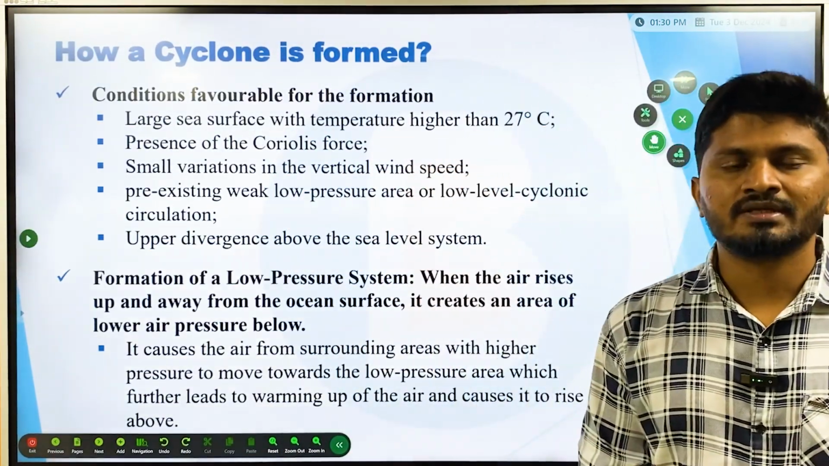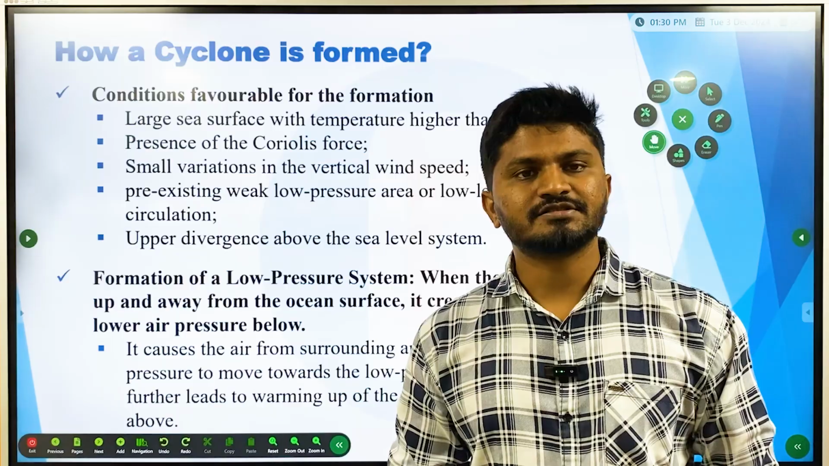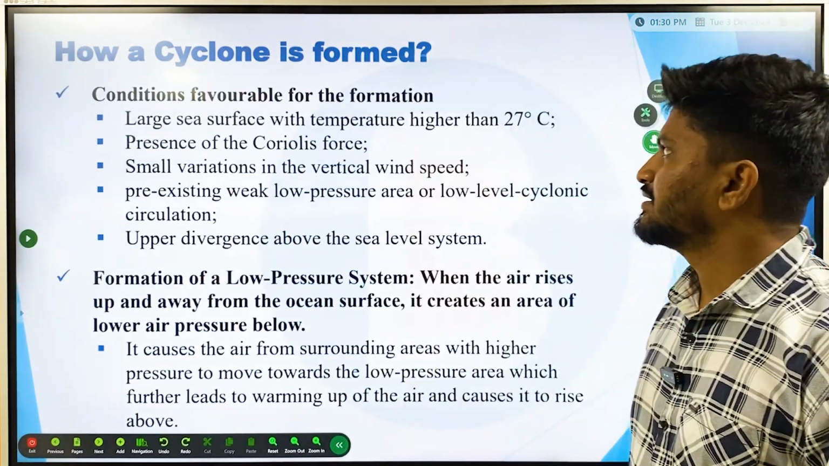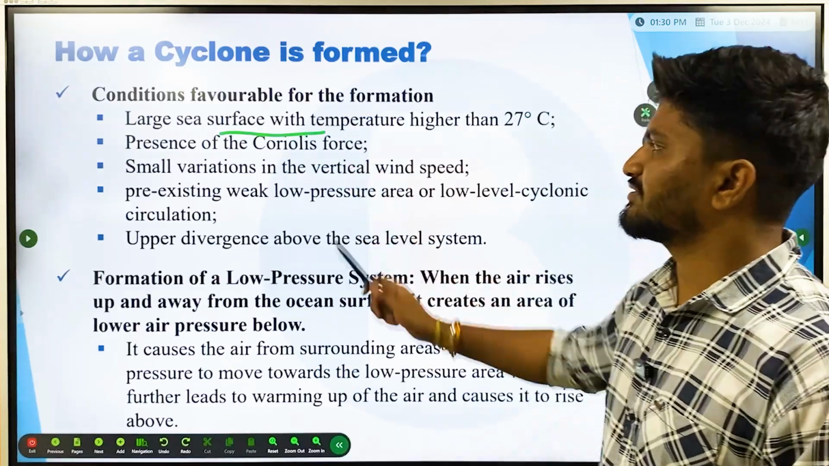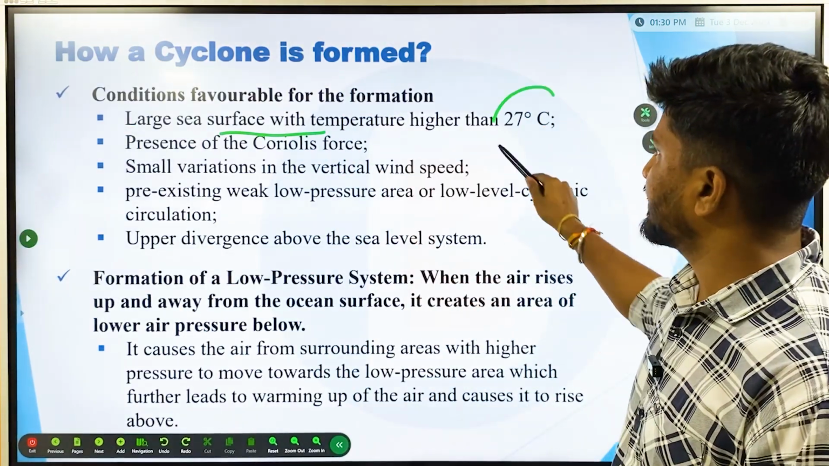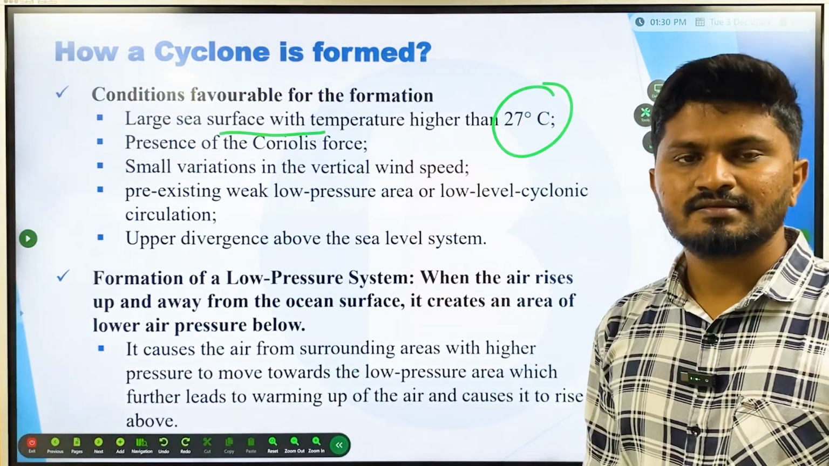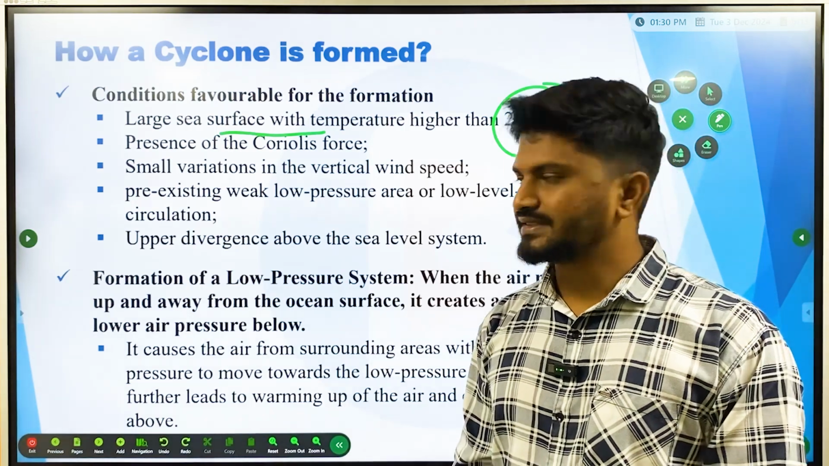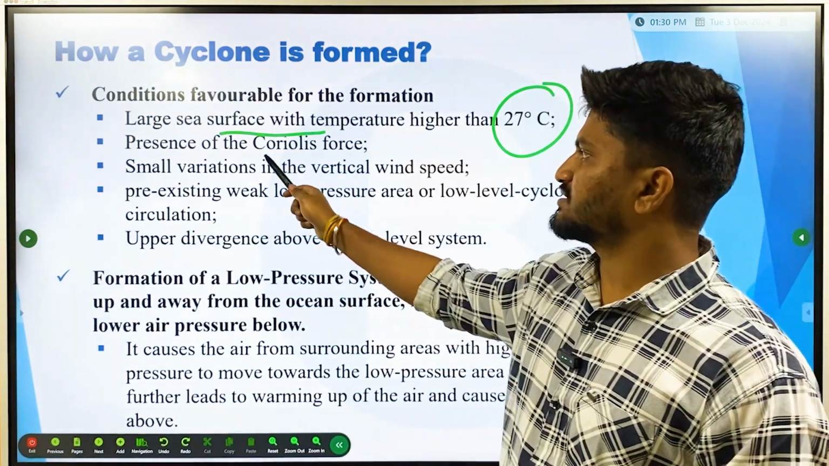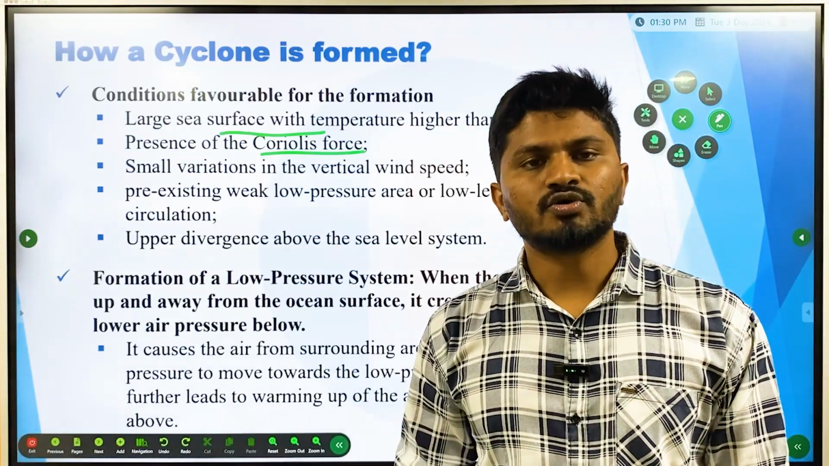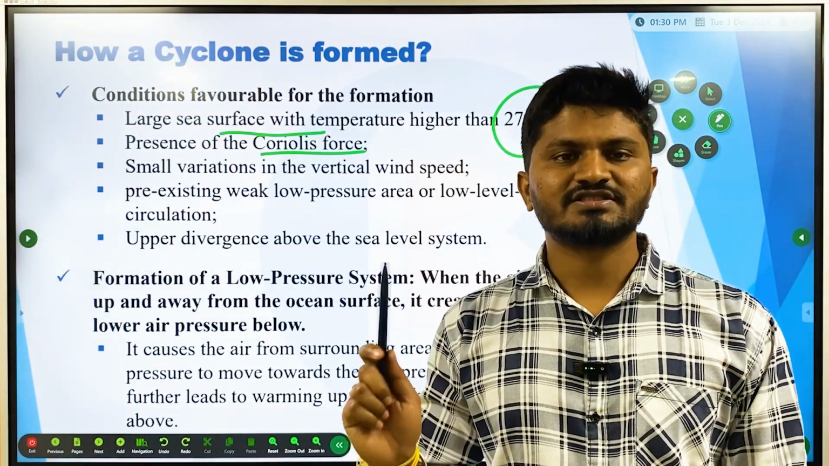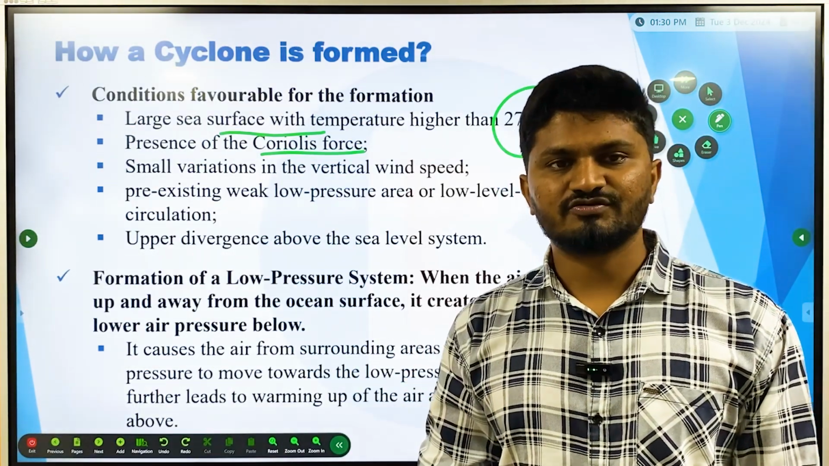For a cyclone to form, there have to be some prerequisite conditions. What are the prerequisite conditions? First, there should be a large sea surface with temperatures higher than 27 degrees Celsius. So the temperature should be at least 27 degrees Celsius. Then there should be the presence of Coriolis force. What is Coriolis force? Coriolis force is related to the rotation of the Earth. Faster the rotation, stronger the Coriolis force.